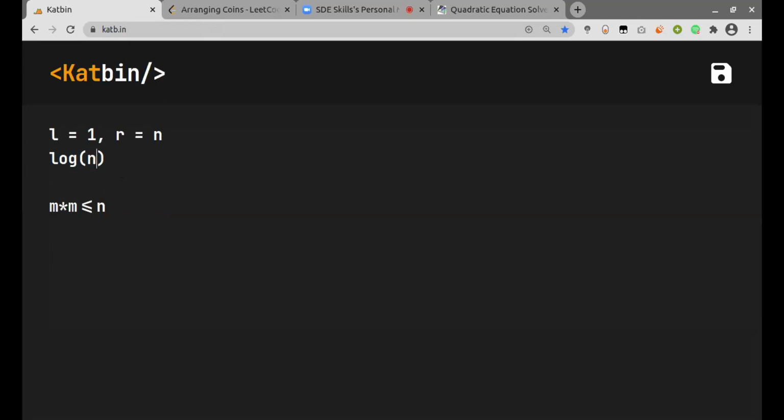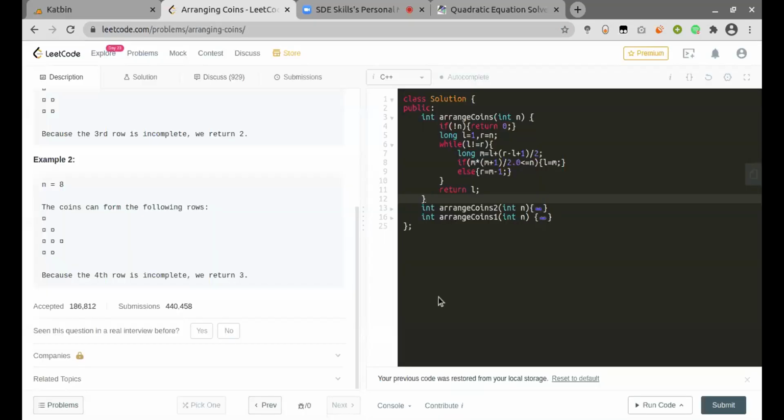Could you go back to the implementation, please? In this binary search while loop, why are you considering L is not equal to R? Why can't you look for L less than R? So if we see here, the right pointer will always point to the value where this mid is not satisfied.